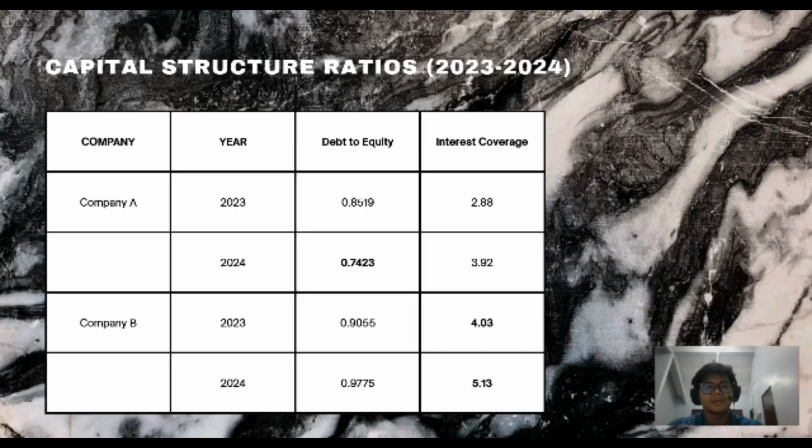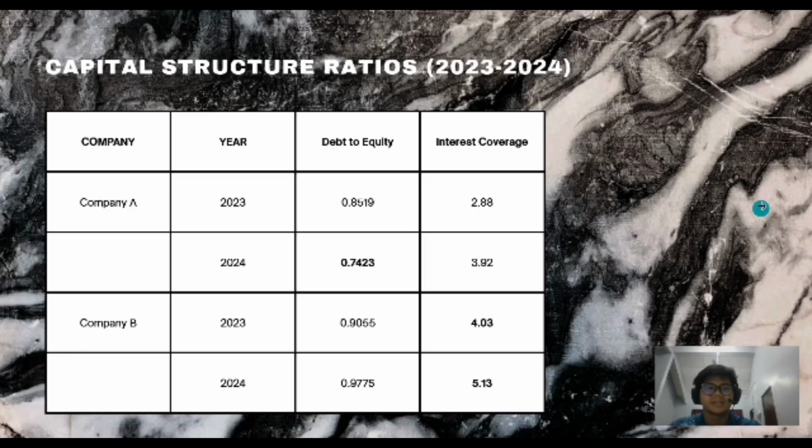Now, next slide. Capital structure ratios. Next, how are these companies financed? Company A reduced its debt-to-equity ratio to 0.74, showing a conservative approach. Company B increased leverage to 0.98, but the key is interest coverage. Company B's earnings cover interest costs over 5 times, making its debt strategic, not risky.